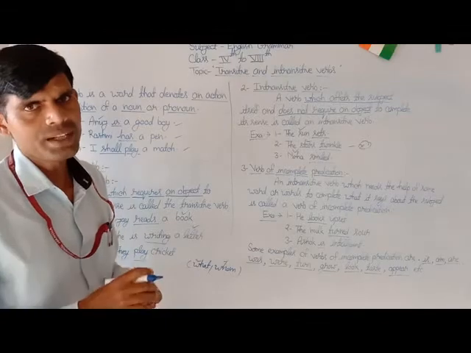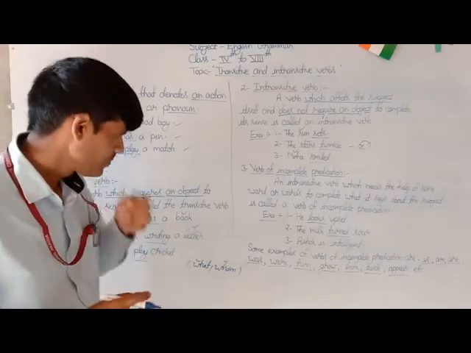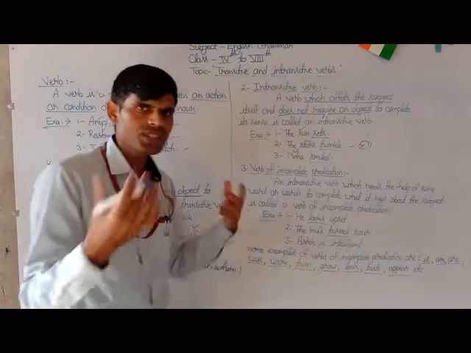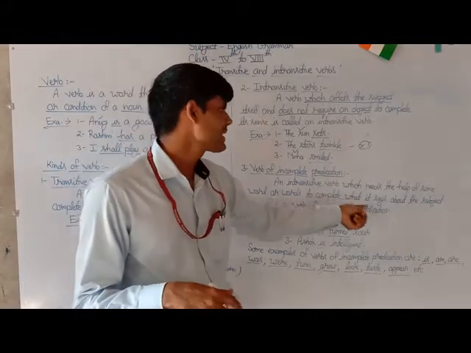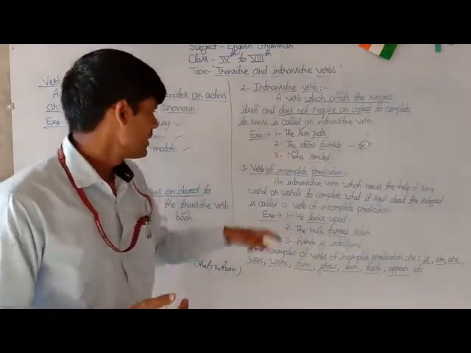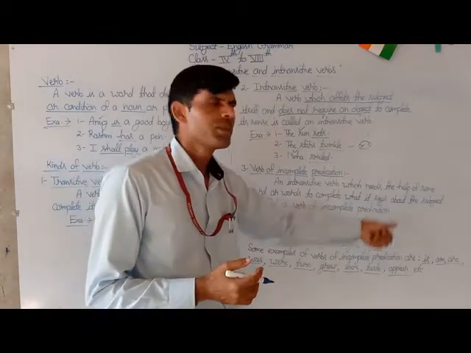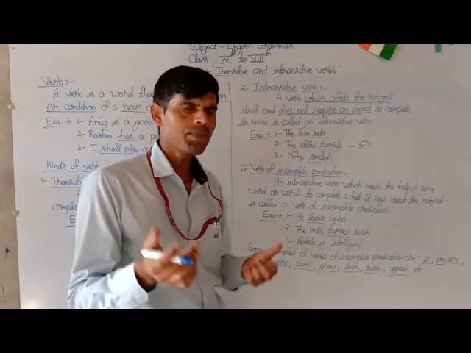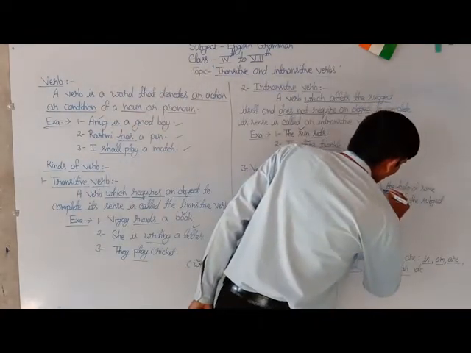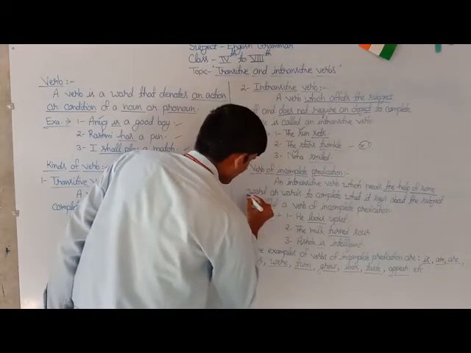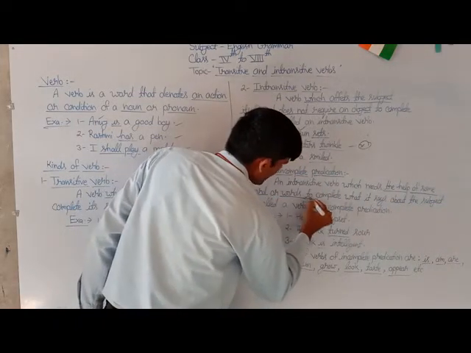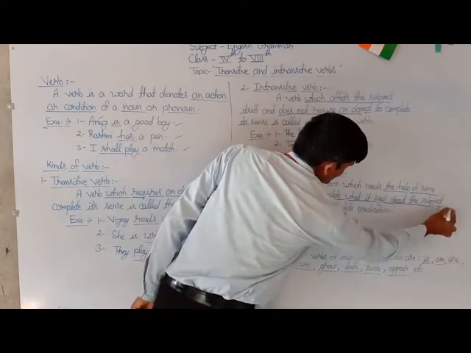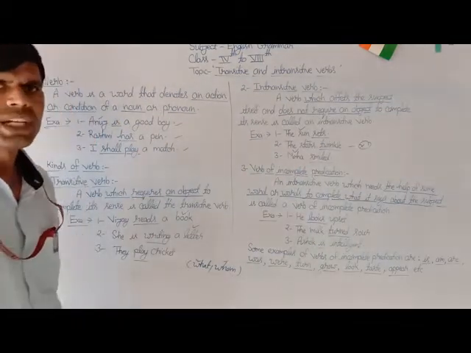Verb of incomplete predication. This is also an important topic. An intransitive verb which needs the help of some word or words to complete what it says about the subject is called a verb of incomplete predication.